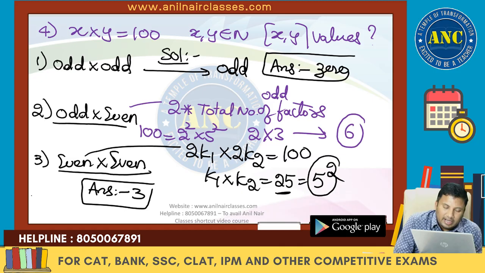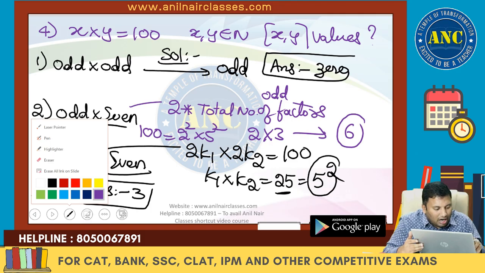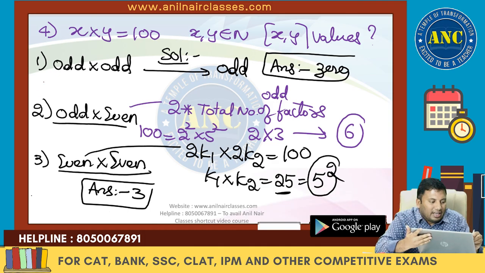Odd into odd is odd. Odd into even, even number is 2k1, 2k2. Odd into even, it is total number of odd factors. In case you want to know why, I can write the cases here. 1 into 100, 100 into 1.